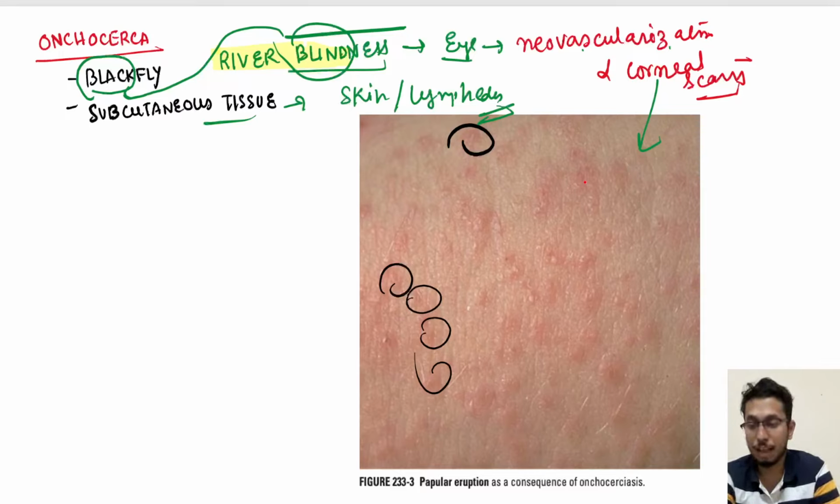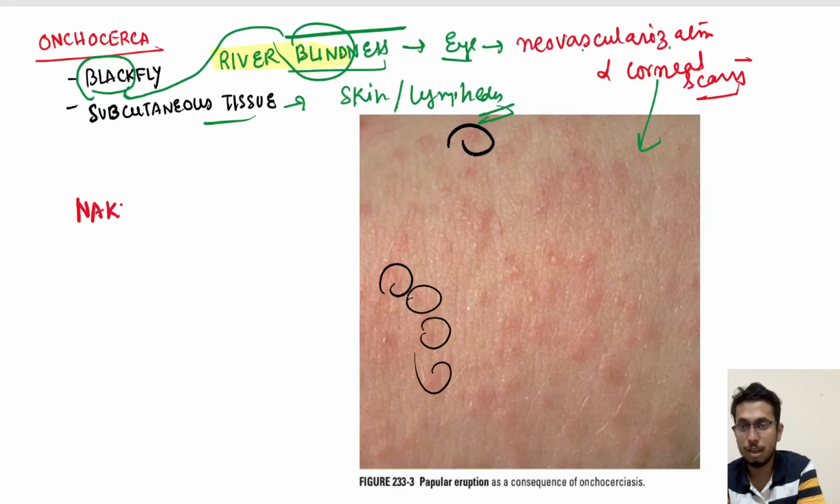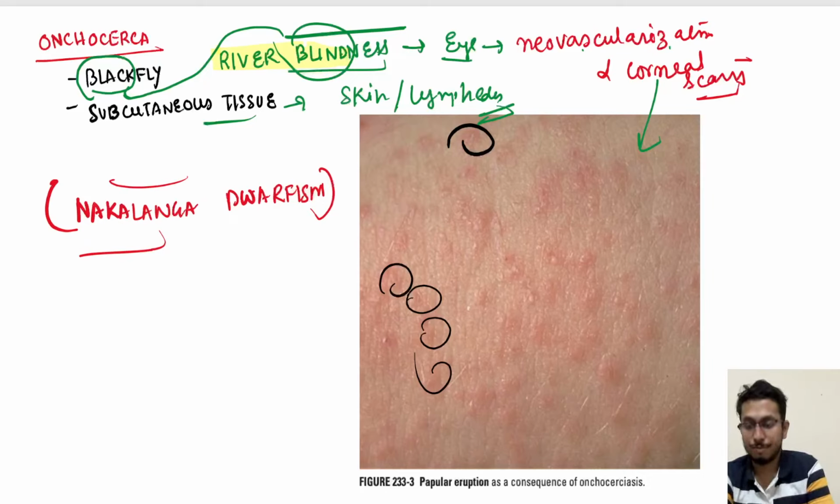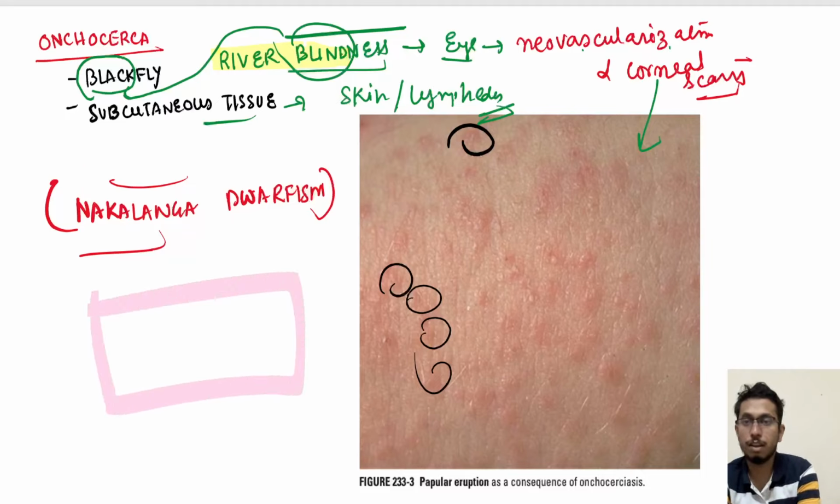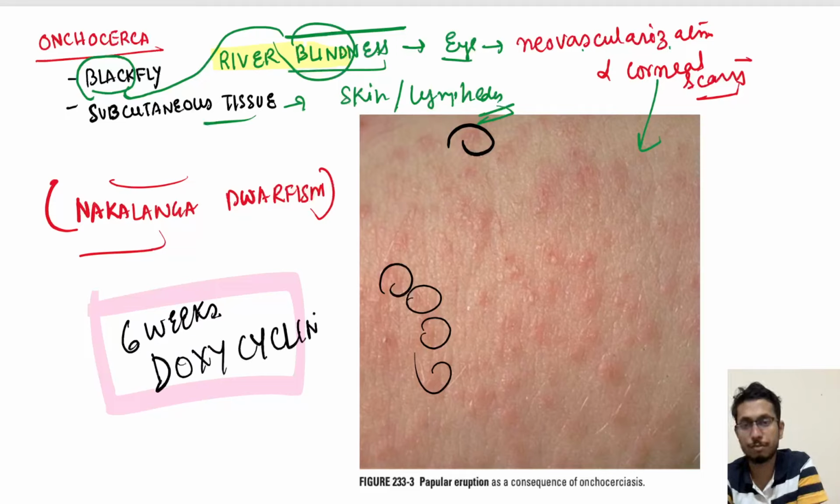Another manifestation, an important point for MCQ purposes, is dwarfism, typically due to the effect on the pituitary. In onchocerciasis it has been described, and is also known as Nakalanga dwarfism. Alright, that's about Onchocerca. Treatment involves a doxycycline course of around 6 weeks.